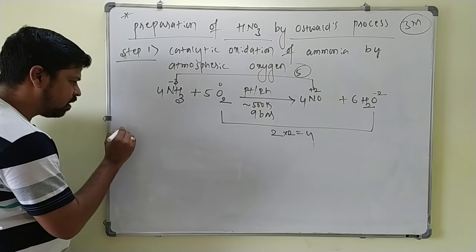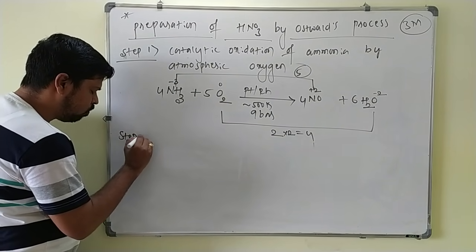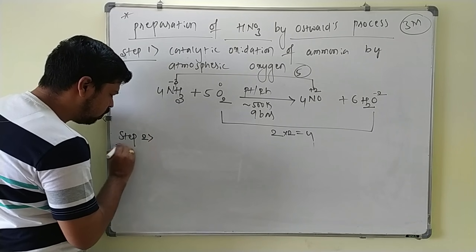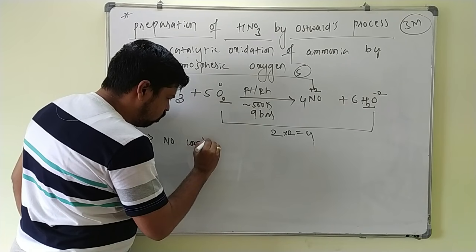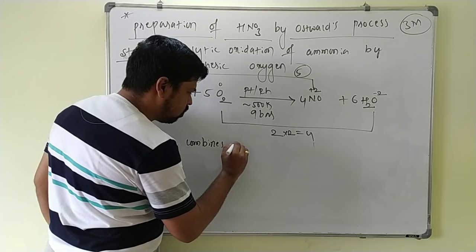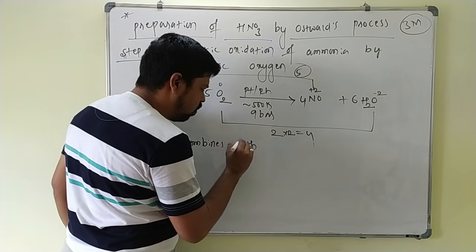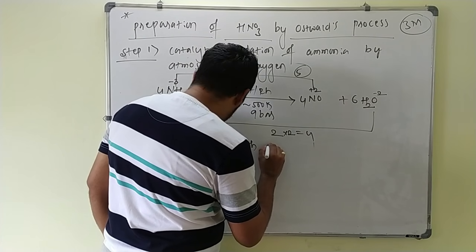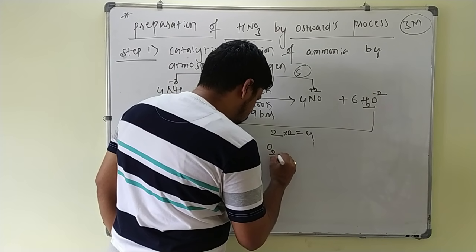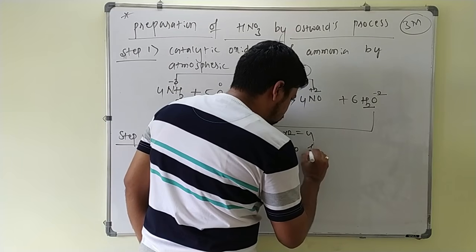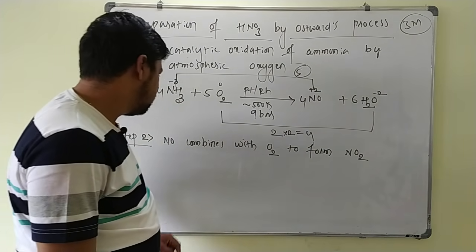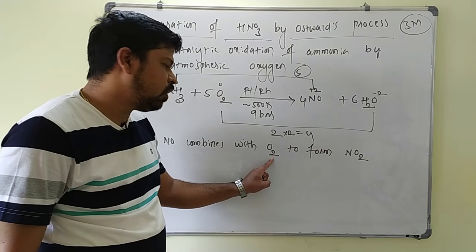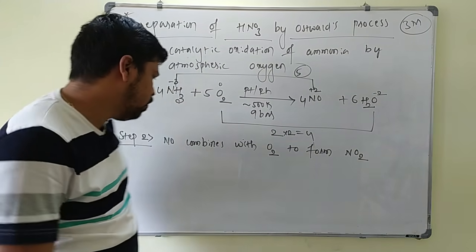In the second step, step 2, NO combines with O2 to form NO2. This nitric oxide further combines with oxygen to form NO2.